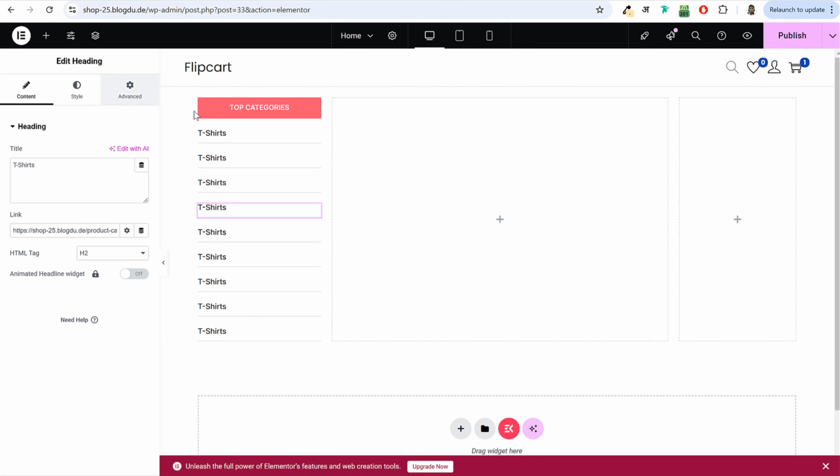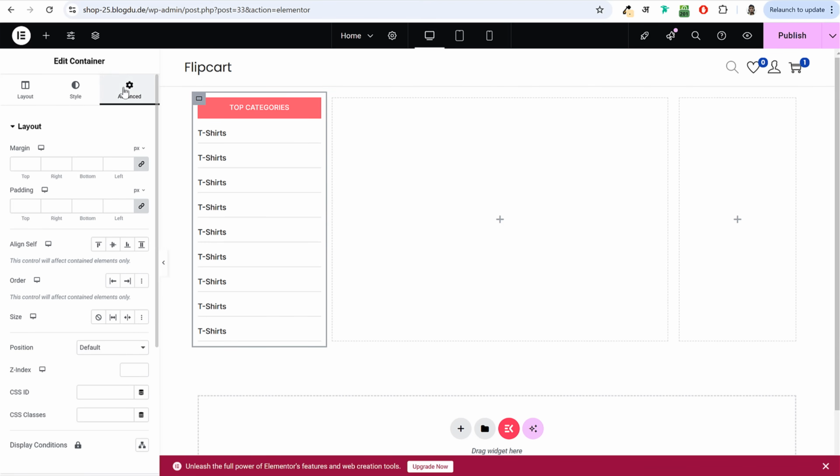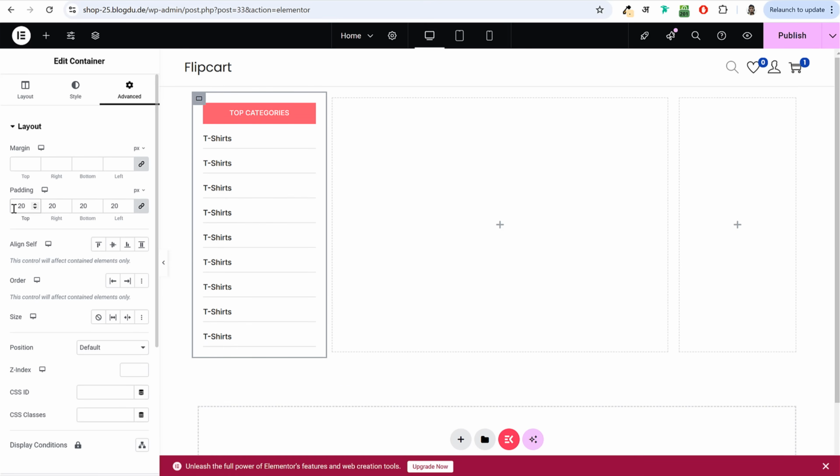So I'll select this option now. Edit container, left column, edit container. Make sure when you select edit container, the left column is selected like this. You can see the gray thing, it is selecting the left column. Now, once you select edit container for the left column, go to advanced and you can add some padding. In this case, I'll add 20 pixels padding from all sides.